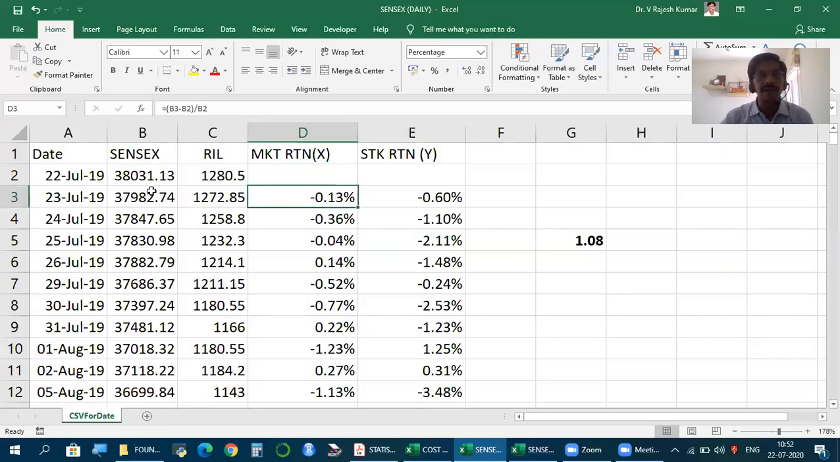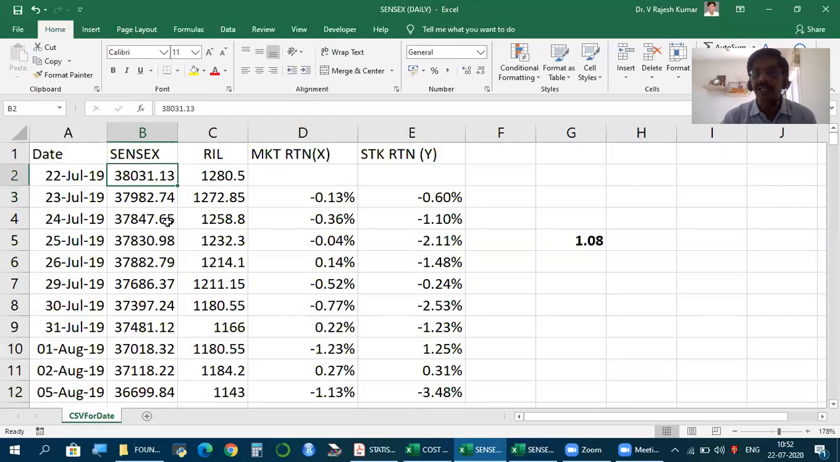So how to find market return? On 22nd July, if we invested so much, on 23rd July, it has become so much. So the difference is the return you are earning on an investment of 38,031. So how do we calculate? 38,031.13 minus 37,982.74.